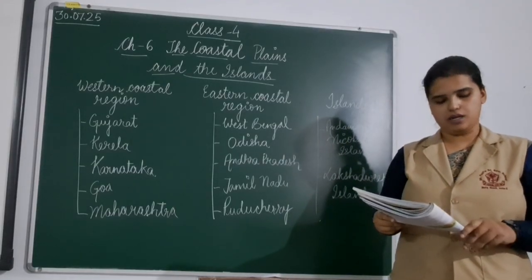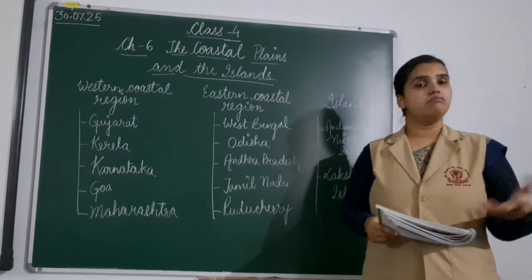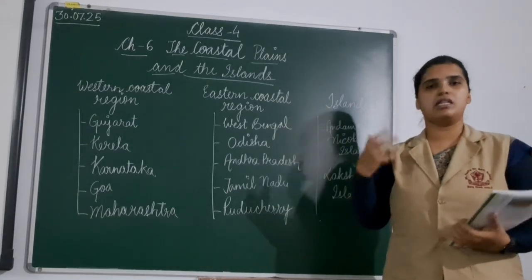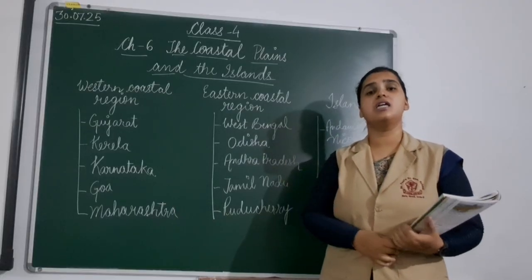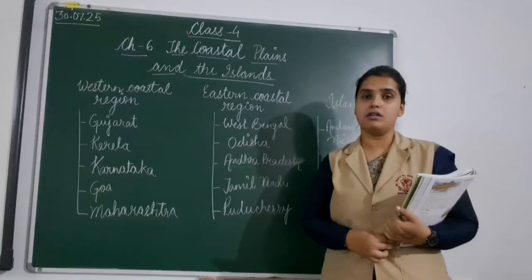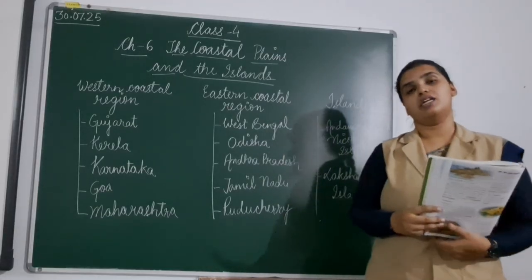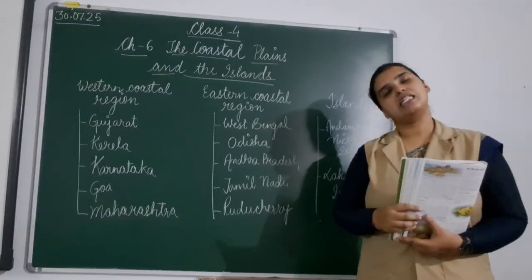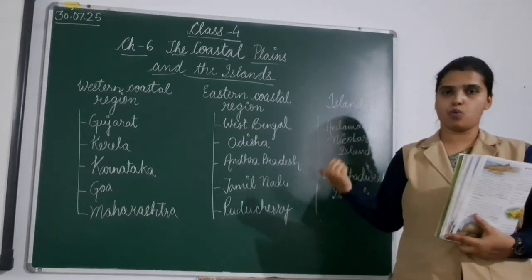During the British period, prisoners were sent to Cellular Jail at Port Blair. You all must have heard somewhere in the news or in your family or in discussions, Kala Pani ki Saza. That was a very dreaded punishment given in the Britishers' time, and it was given in Cellular Jail. Cellular Jail is situated in the capital of Andaman and Nicobar Islands, that is Port Blair.